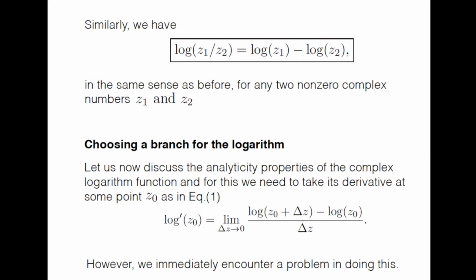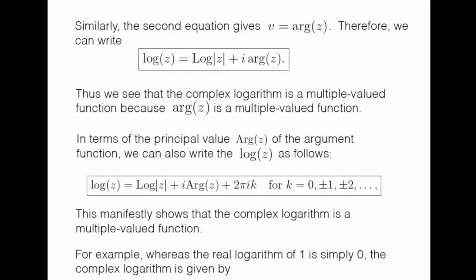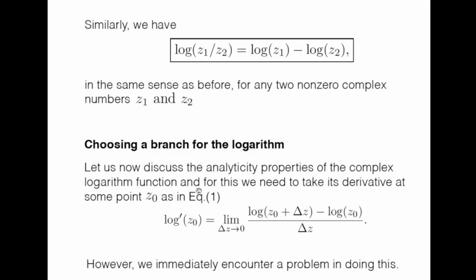So now as we discussed the argument function and its principal value, similarly, since logarithm is also a multiple valued function, and it is coming essentially because the argument function is multiple valued, we'll also discuss the multiple valuedness of the logarithm function, in some more detail of course.